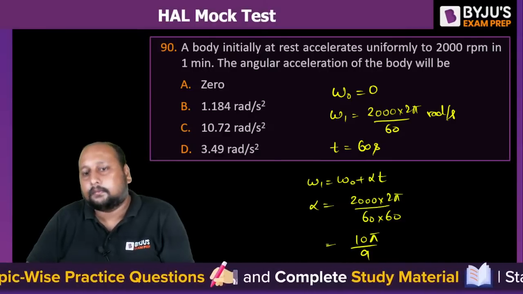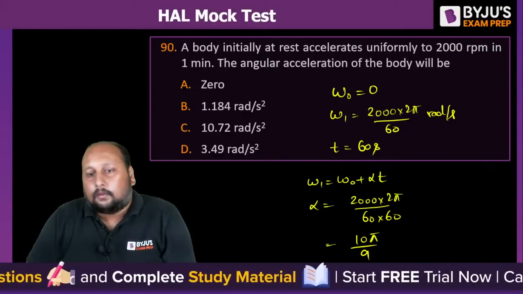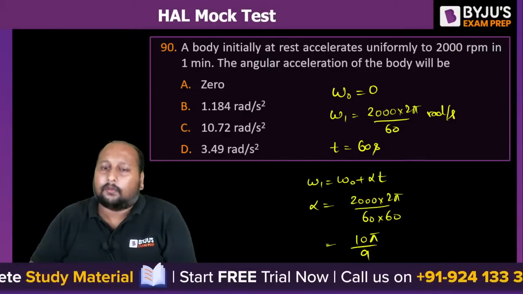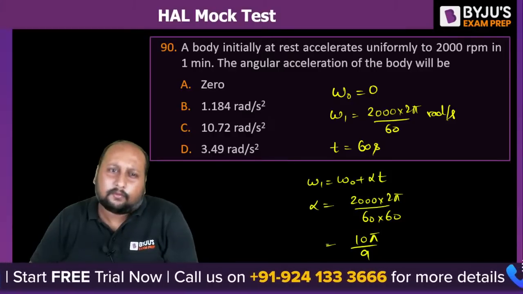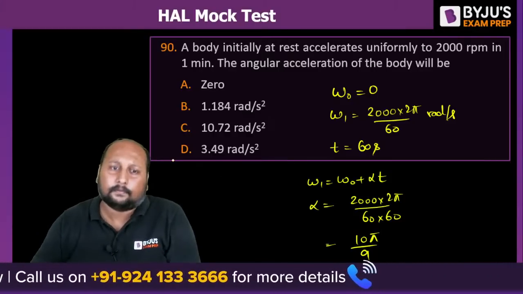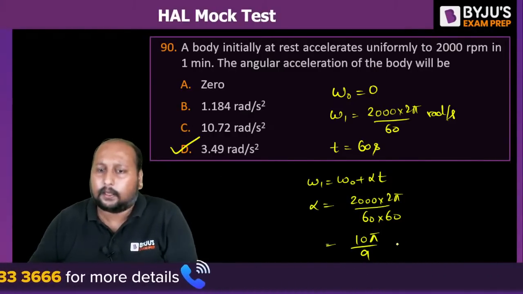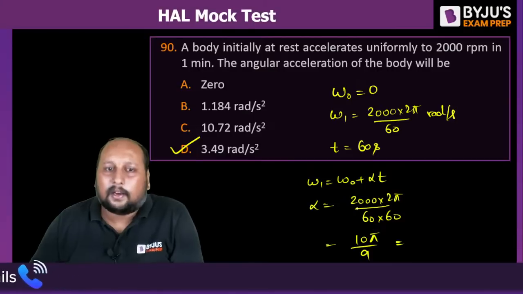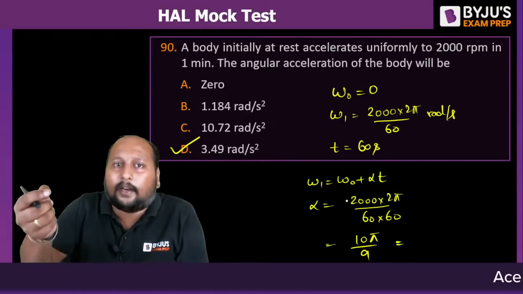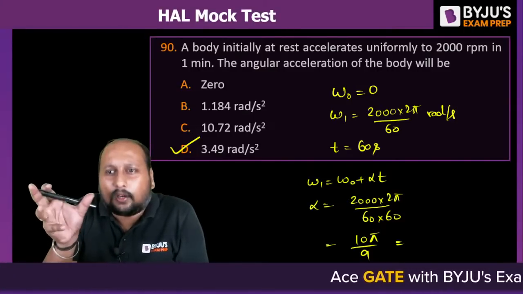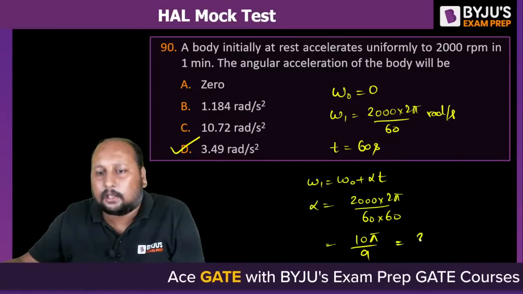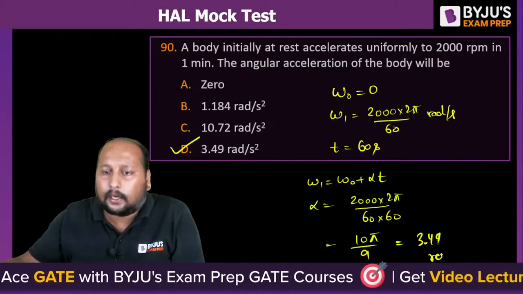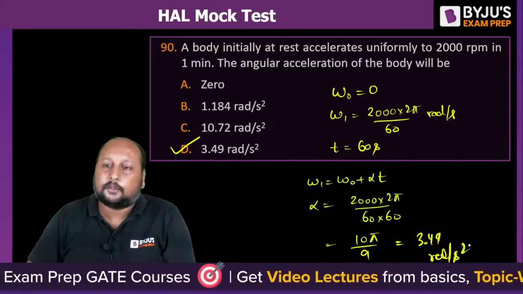How much is it? 10 pi by 9. So this will be 1 point something into 3.14, somewhere around option D. Option D is the correct answer. Okay? It will be this. 1 point something into 3.14, so the answer should be around 3.4 or 3.5. 3.49 radian per second squared. Option D is the correct answer.